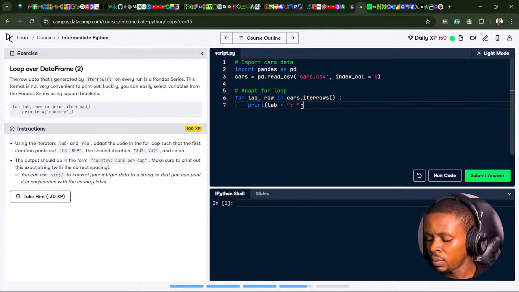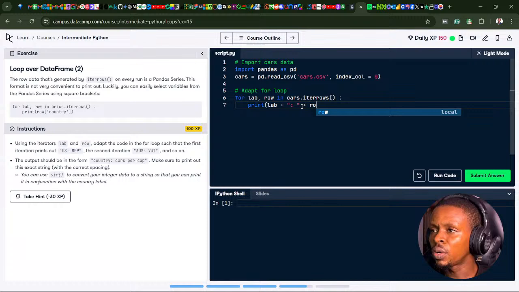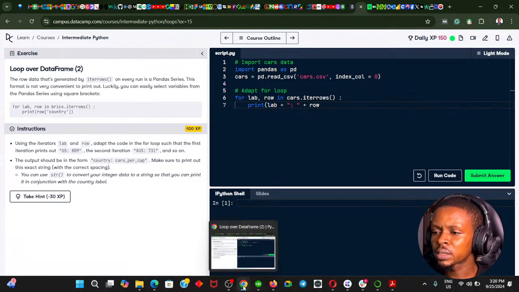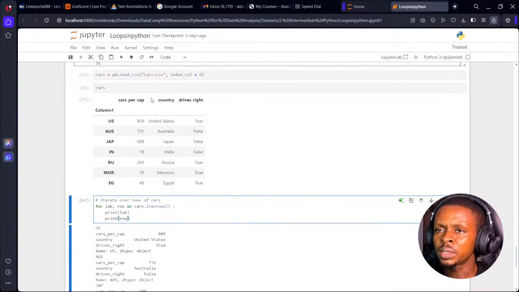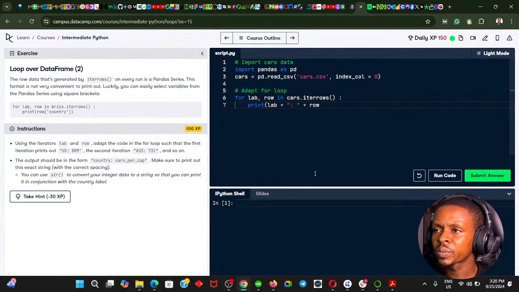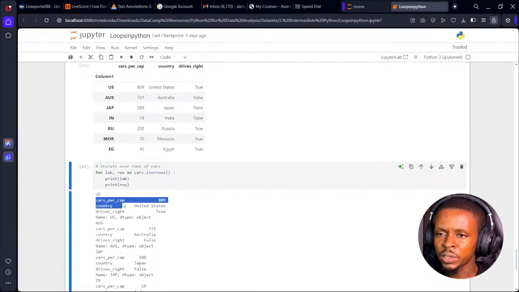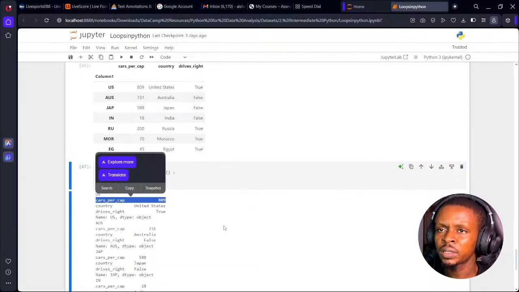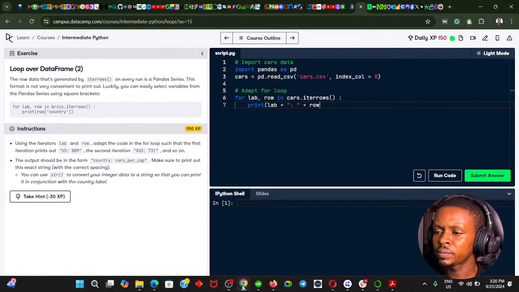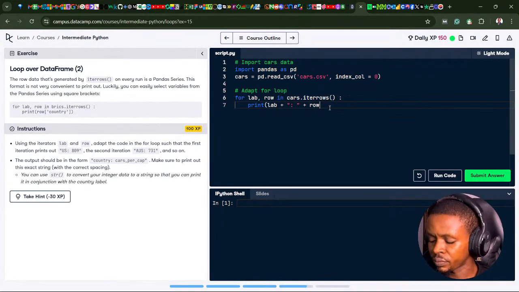column plus row. So which row do you want to select? I want to select this row, this cost per capita row, which is this first row. You can see the cost per capita row. I want to select this actual first row here. That's what we want to do there. I'm going to say rows, square brackets.